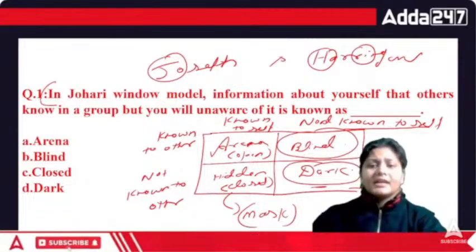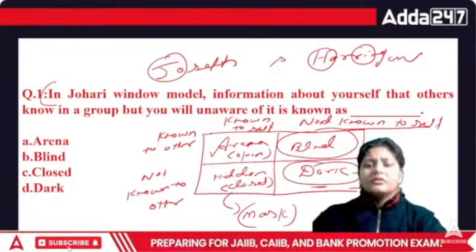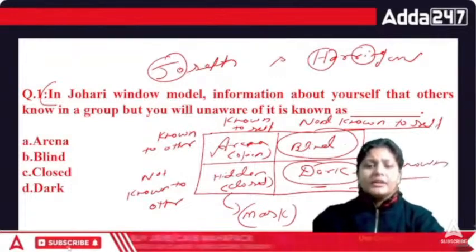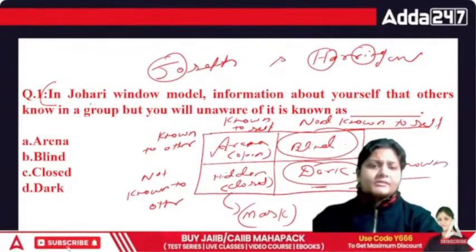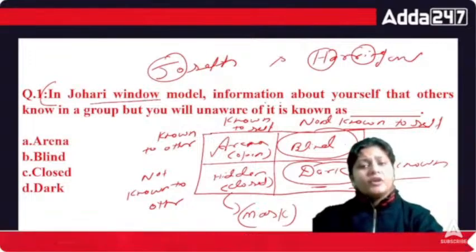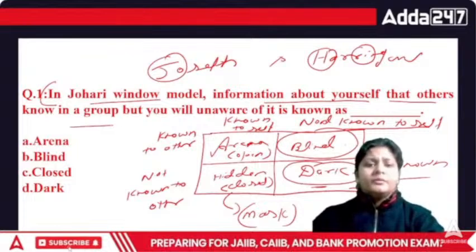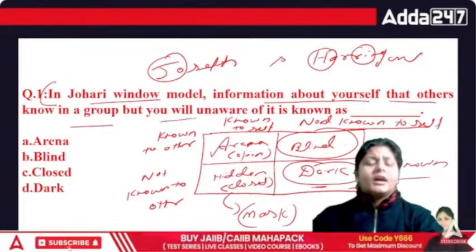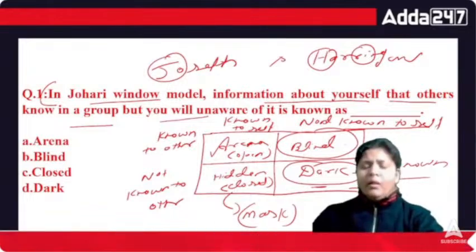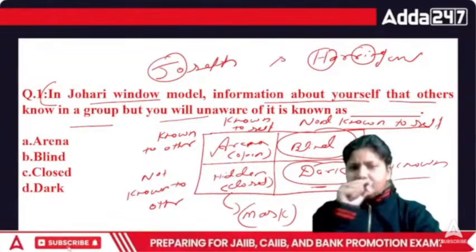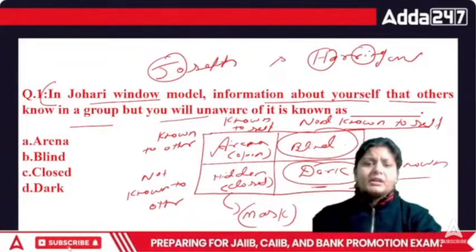We call it the unknown area also. So the question here is: in the Johari window model, the information about yourself that others in a group know, but you are unaware of it. That means others know, but you do not.